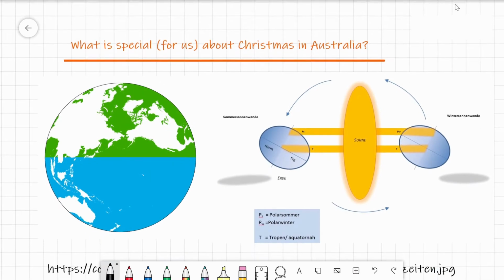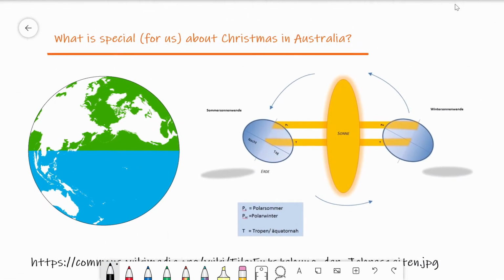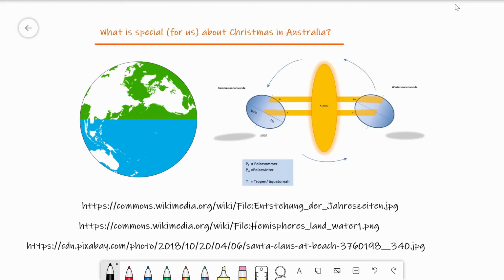Here you can see some hints that might help you think about what is special about Christmas in Australia. Okay, so as you know, Australia is on the southern hemisphere of the Earth. So actually, it's just over there.